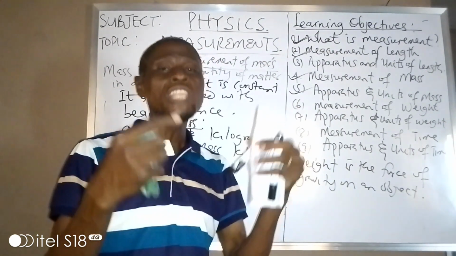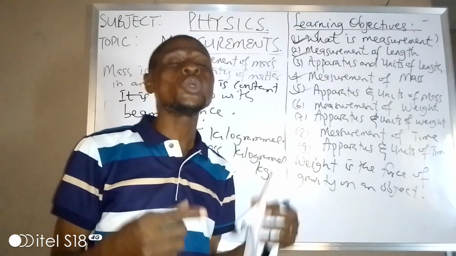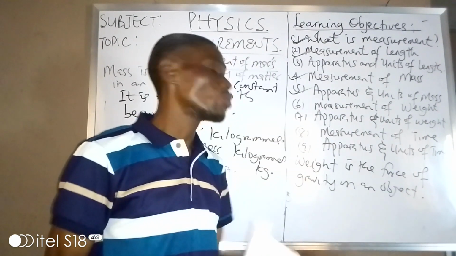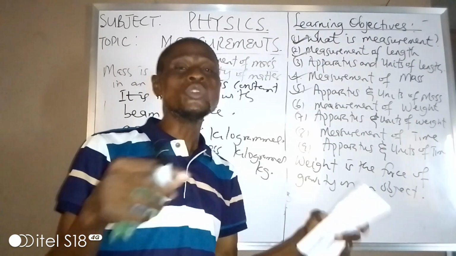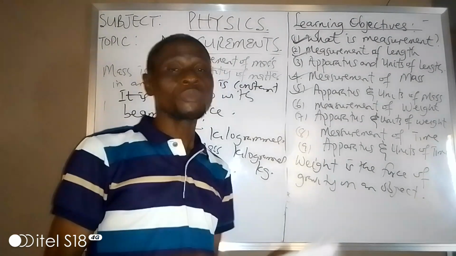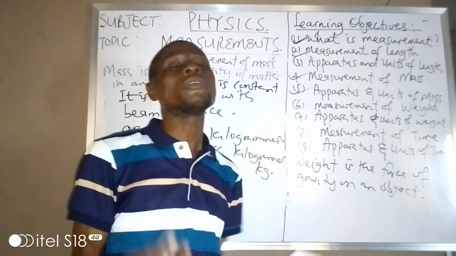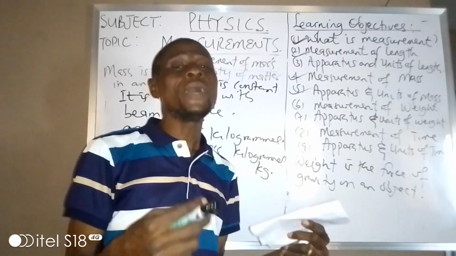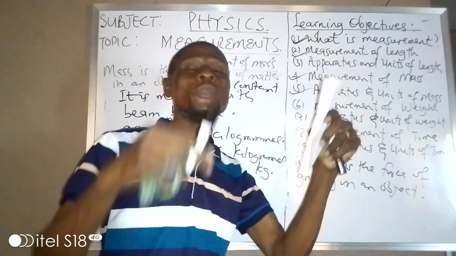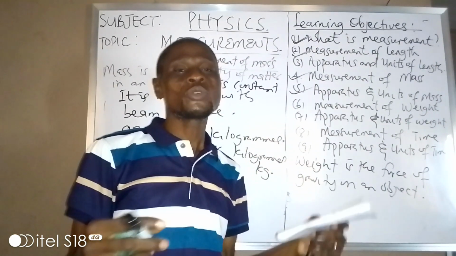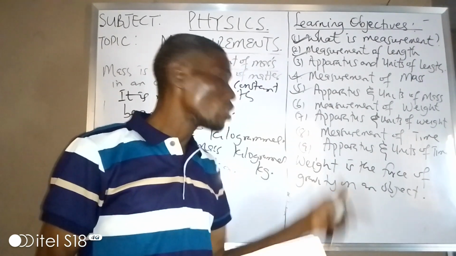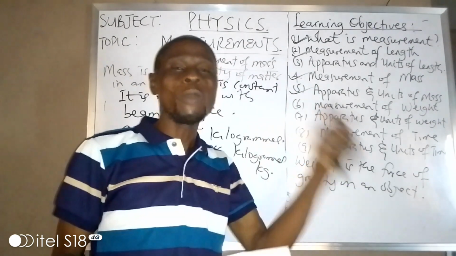Weight is measured in Newton, as force is also in Newton. So weight is related to force. And one thing is that weight varies from one place to another. Why? Because it depends on the force of gravity, and the force of gravity varies from one place to another.